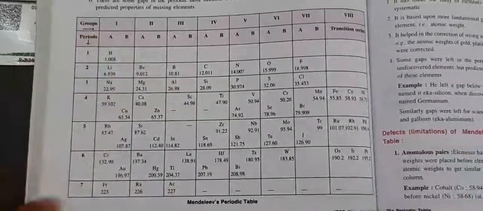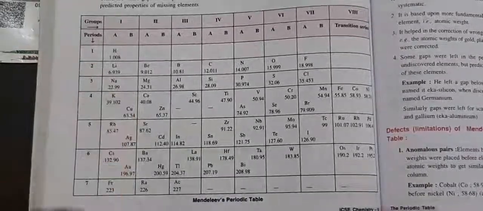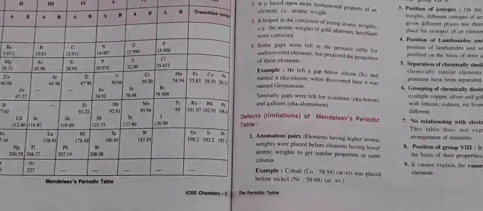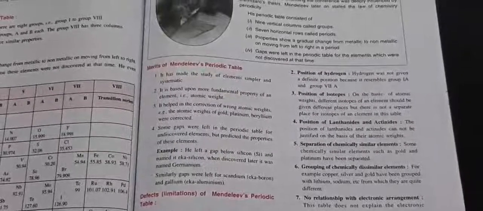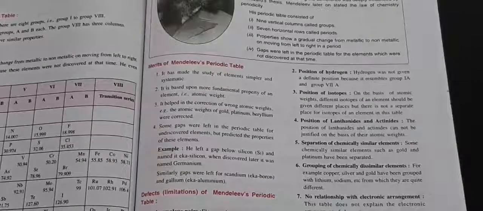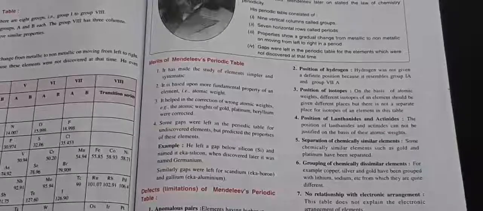This 1A group is a highly reactive group, and these are the least reactive elements. If you see the metallic activity table, he was not able to explain why he has put them there. So this pair was also having a problem. Certain more irregularities were there. Position of hydrogen was there. Hydrogen is still being kept on the top in the first group. It was not given a definite position because it resembles 1A and also 7A.